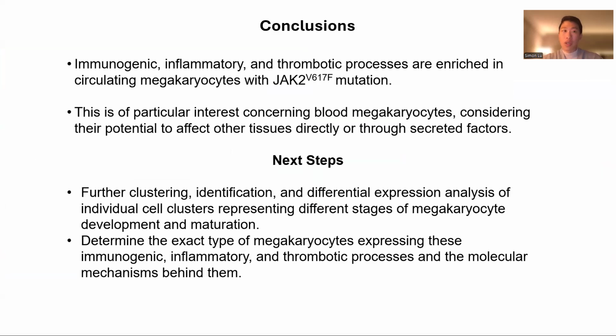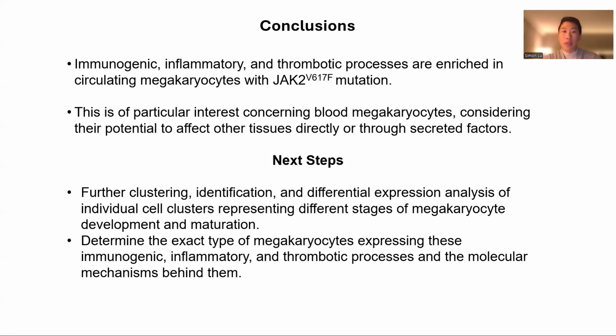So to conclude, from these preliminary results, we can make the claim that immunogenic, inflammatory, and thrombotic processes are all enriched in circulating blood megakaryocytes with JAK2 mutation. And this is of particular interest because in circulating blood megakaryocytes, because they are in circulation, their potential to affect other tissues directly or through secreted factors is present.